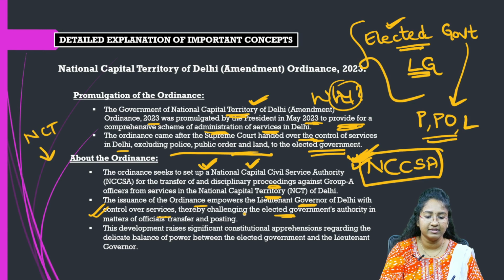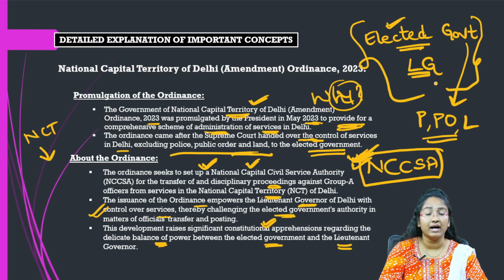And this development raises significant constitutional apprehensions regarding the delicate balance of power between the elected government and the lieutenant governor. So this is definitely a very sensitive issue. There is a sensitive balance of power that has to be maintained between the elected government and the lieutenant governor, right? So what would happen to the balance of power? It should not completely tilt to any side. A balance of power should be maintained between the elected government and the lieutenant governor.